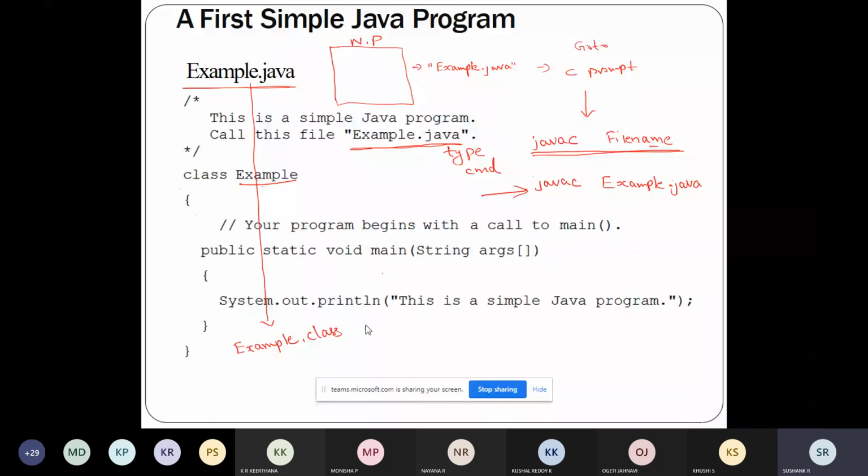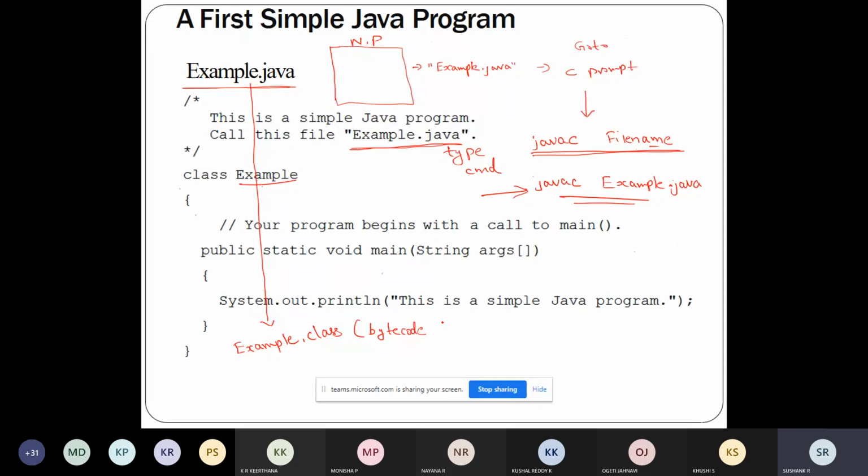Once I run the command javac example.java, the Java compiler will create a file called example.class. This example.class will contain the bytecode.